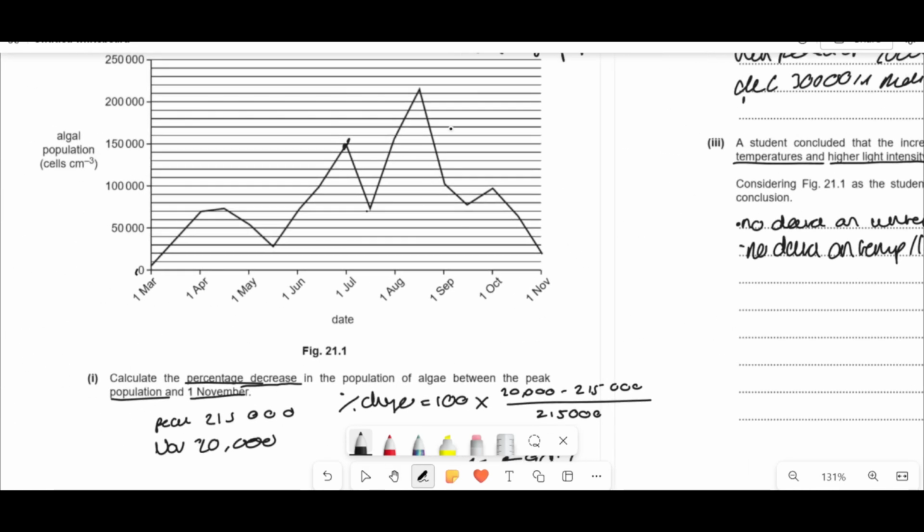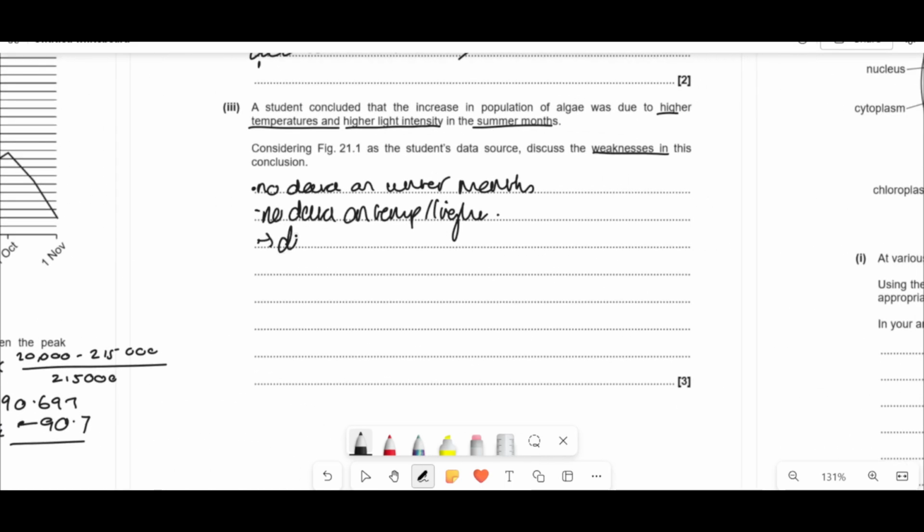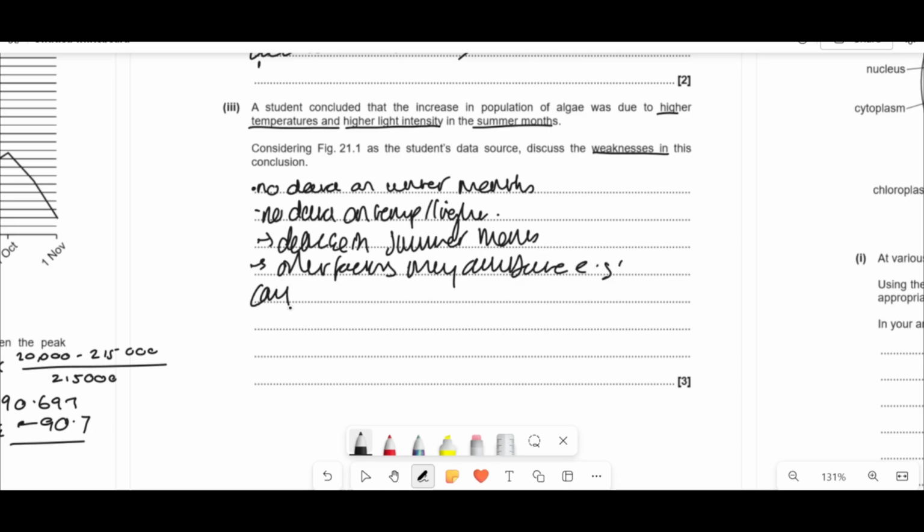As well as that, surely if we were looking at the summer and there was a good amount of sun, it should be fine, but it's actually going down. So there's a decrease in summer months. So we need to think about other factors that can affect this. We can't just say other factors, you should give an example. Other factors may contribute, like competition, for example, or increased nutrient availability, or decreased predators.